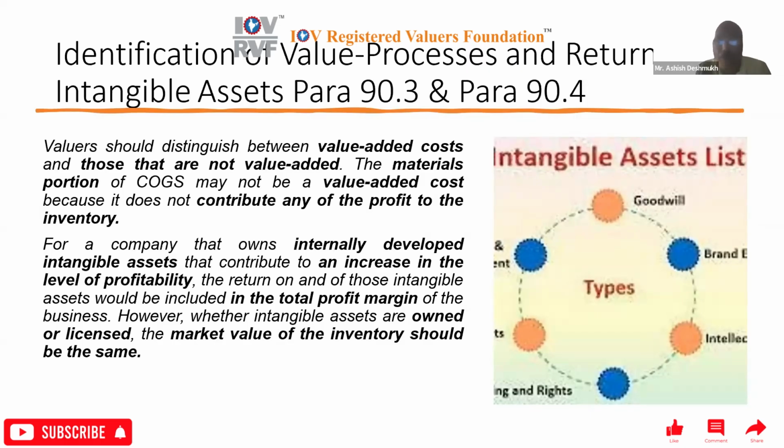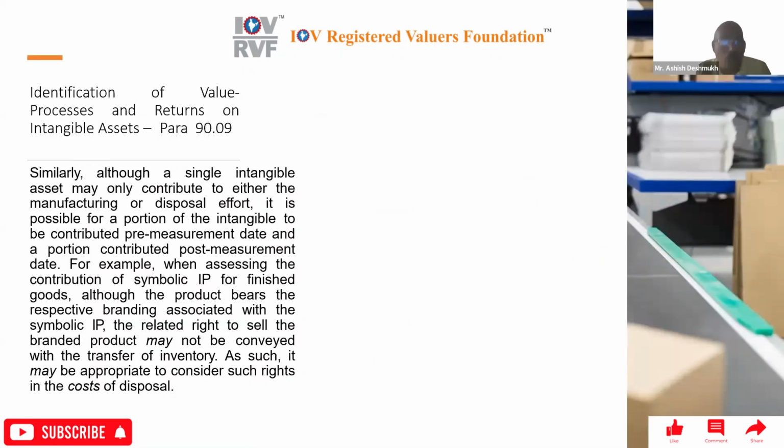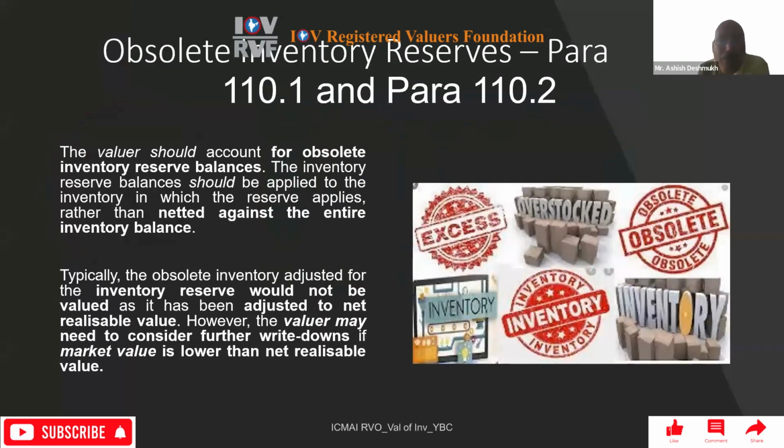Then para 100 deals with the relationship to other acquired assets also. The valuer should maintain consistency, as appropriate, between assumptions used in the inventory valuation relative to the valuation of other assets or liabilities.